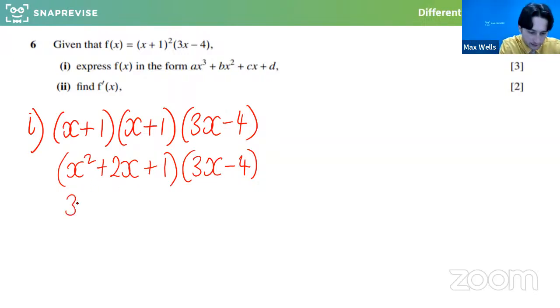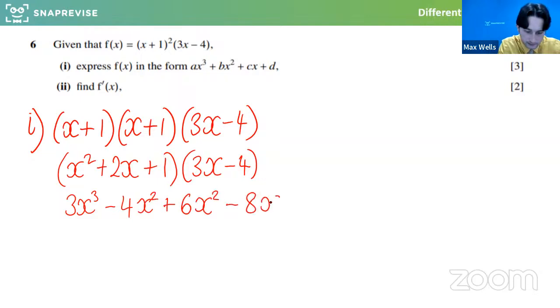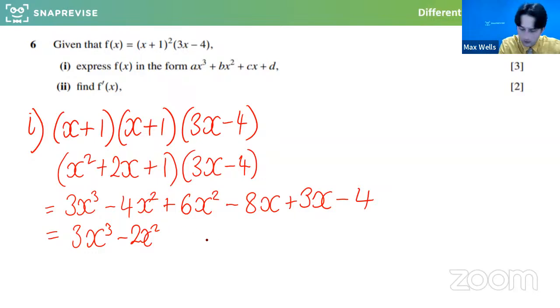So we're going to get 3x cubed minus 4x squared plus 6x squared minus 8x plus 3x minus 4. By tidying all of that up, 3x cubed plus 2x squared. Oops, sorry, I nearly messed up myself there. Minus 5x minus 4. It depends on your course, but I think it's mostly going to be the year 12 stuff. Although if we've got time at the end, I'm happy to answer any questions. But this is really the building blocks.